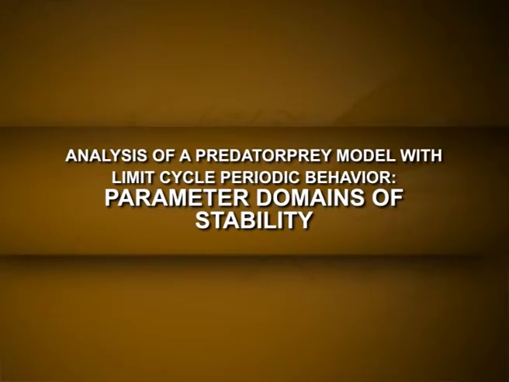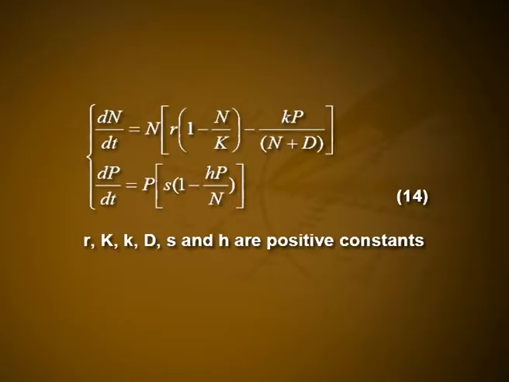Let us now move on to the analysis of a predator-prey model with limit cycle periodic behavior. We will see the parameter domains of stability. As an example of how we analyze such realistic two species models, we consider one of them in detail, namely the system of equations given by dn/dt = n[r(1 - n/k) - kp/(n+D)], and dp/dt = p[s(1 - hp/n)], where r, k, small k, D, s and h are positive constants.